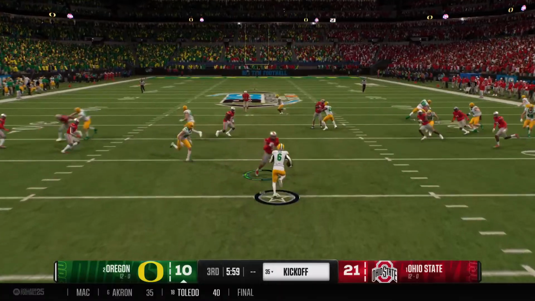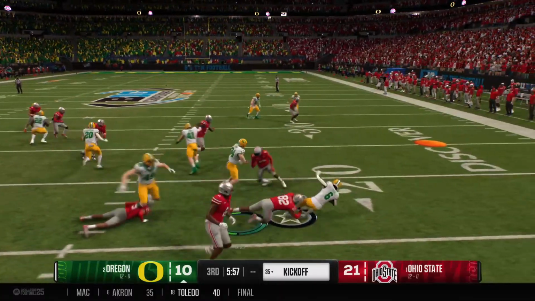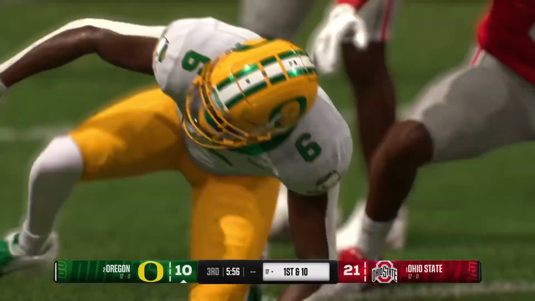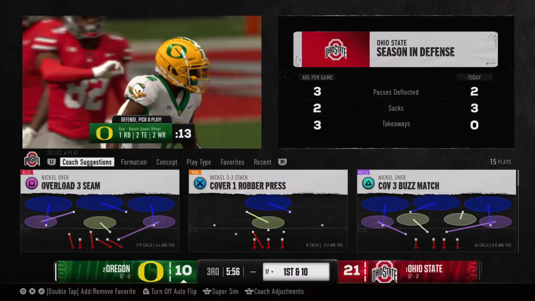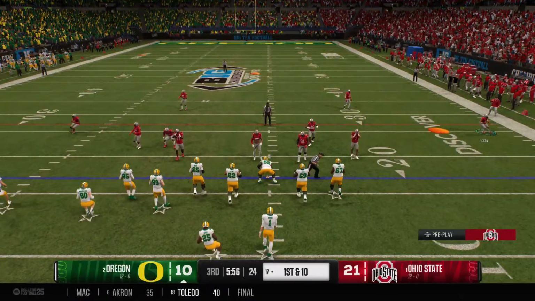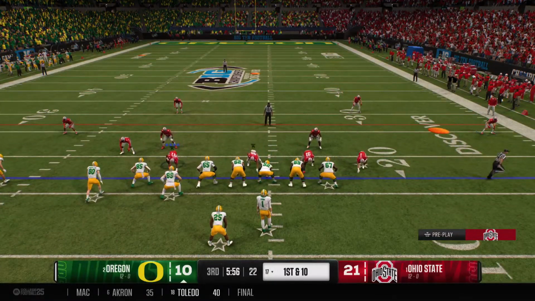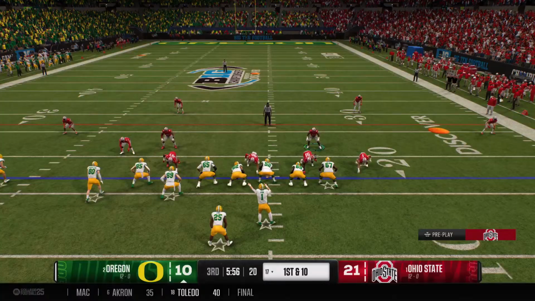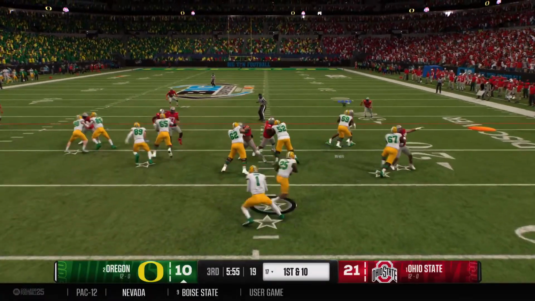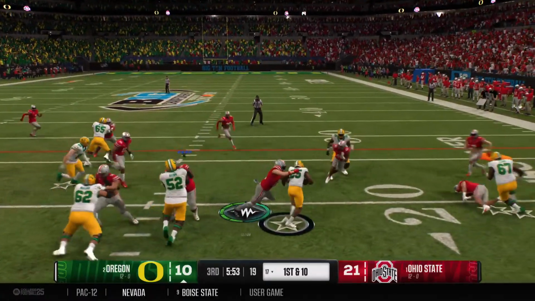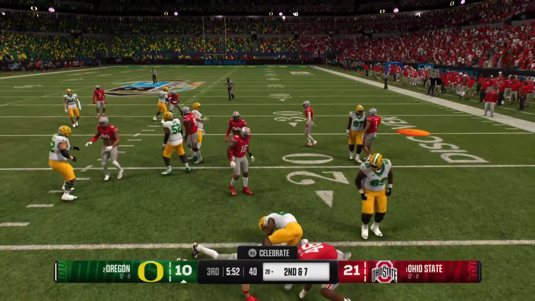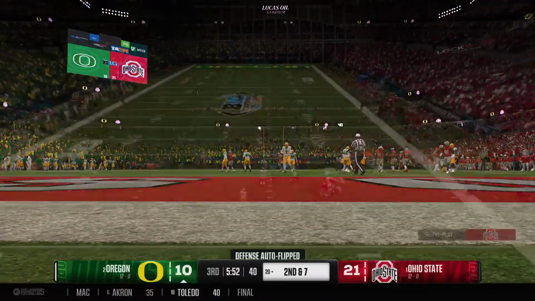Return starts from inside the 5. To be tackled at the 17. Strong job by the coverage team. And that powerful Oregon offense retakes the field. They get the second half started with a running play. The gain is 3 yards, so second and 7.